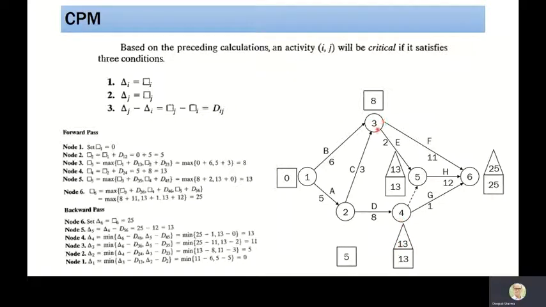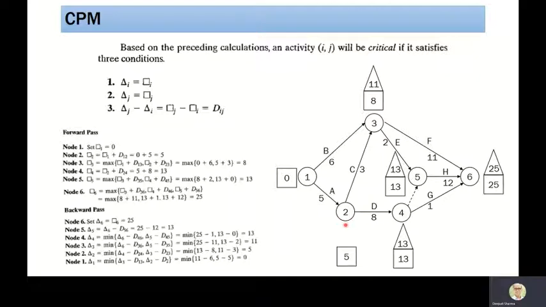Let us look at node number 3. There are two activities which are emerging, activity E and activity F. If I take F, then 25 minus 11, so that will become 14. Now if I take E, then 13 minus 2 will become 11. So what is the minimum time? 13 minus 2 is 11. So we are writing latest occurrence time 11.